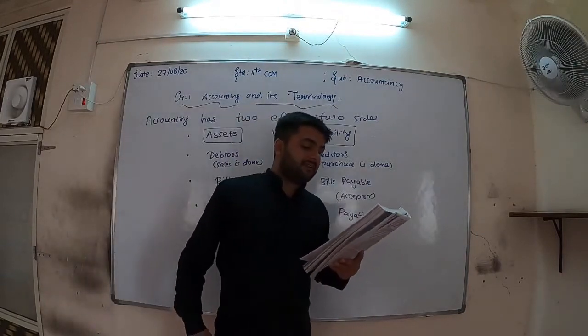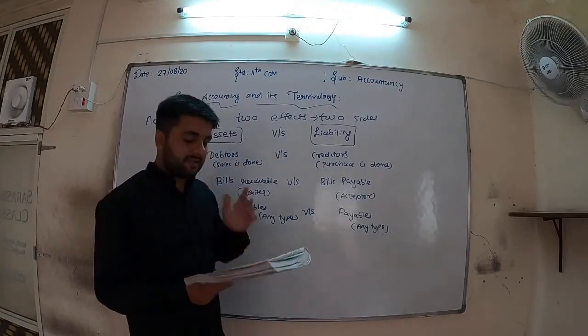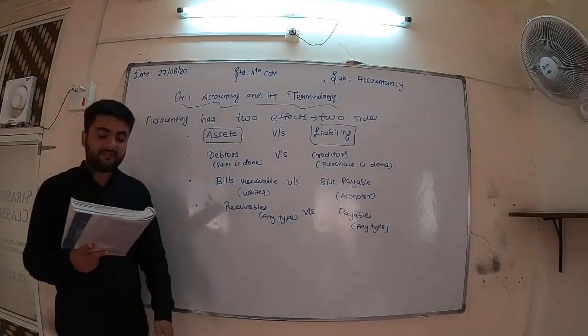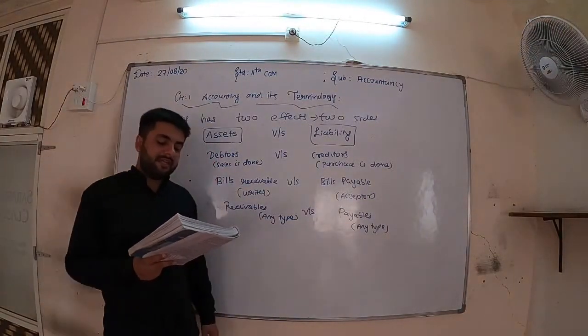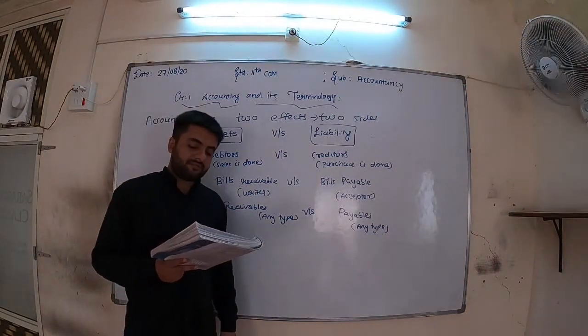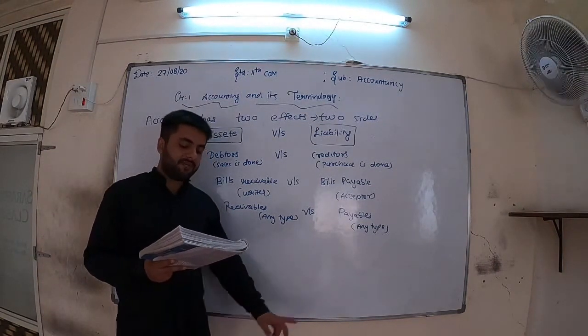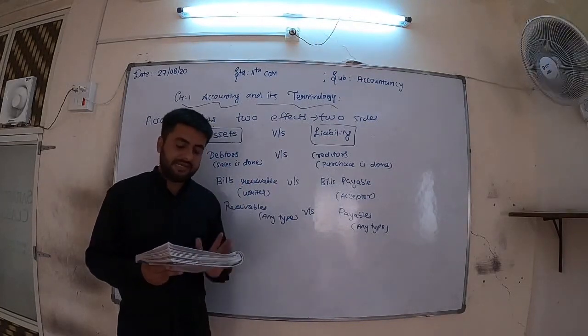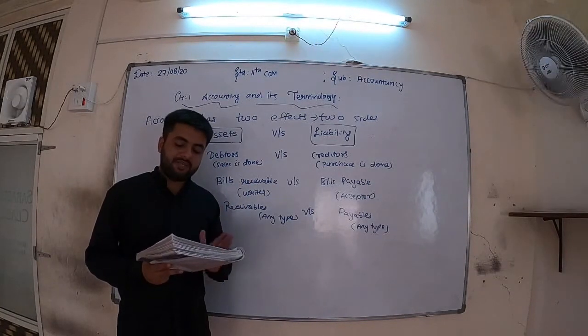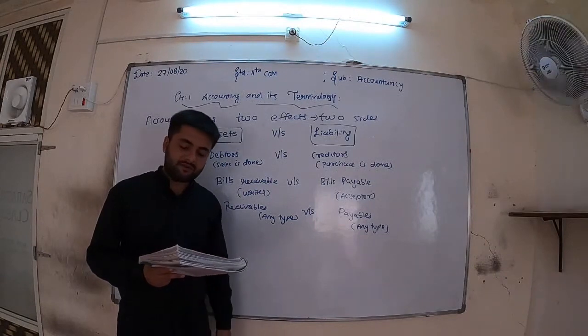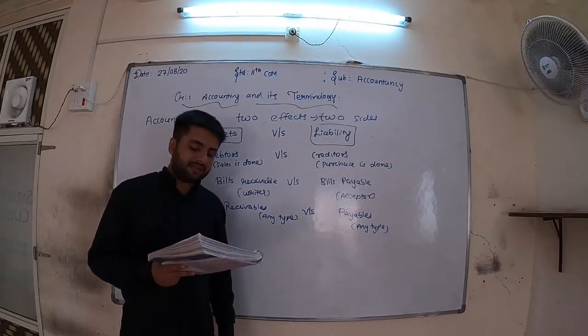When the bills acceptor takes the responsibility to pay a certain amount on the predetermined date in future, it becomes payable. In this written bill, the bills acceptor accepts the written responsibility to pay on the specified date.